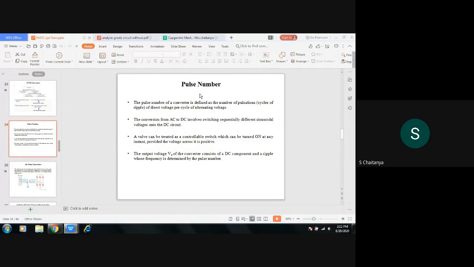As the pulse number increases, the harmonic level in the DC output voltage will be reduced. So there should be more pulses in order to reduce the harmonic level in the DC output voltage.